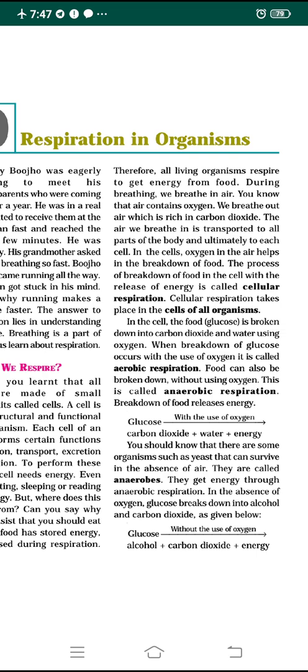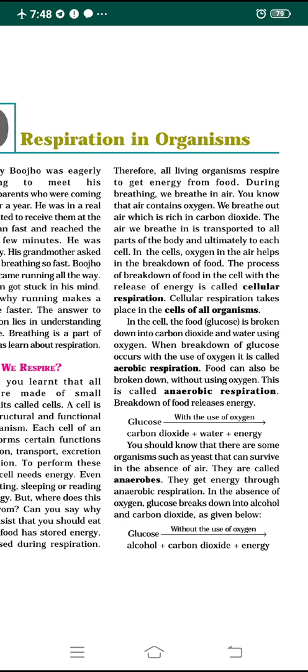The air we breathe in, which contains oxygen, is transported to all parts of the body, and ultimately it reaches each and every cell. So in the cells what happens? This oxygen in the air helps in the breakdown of food.